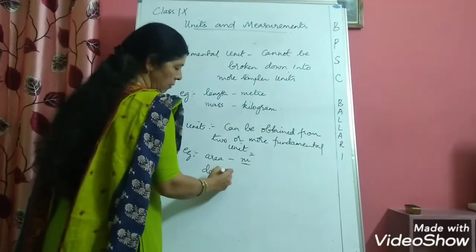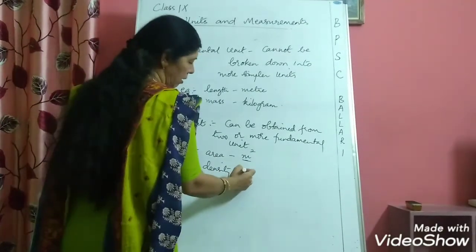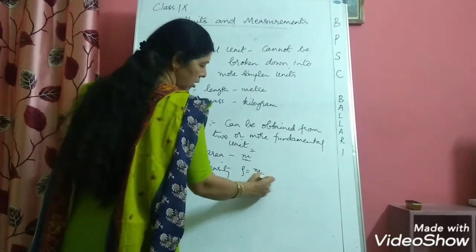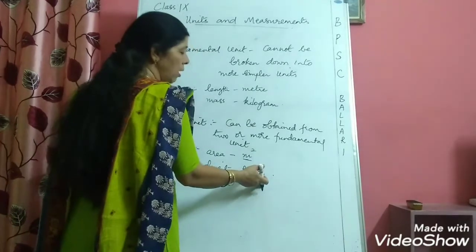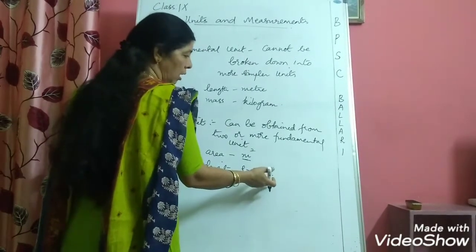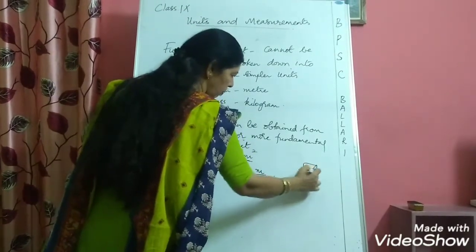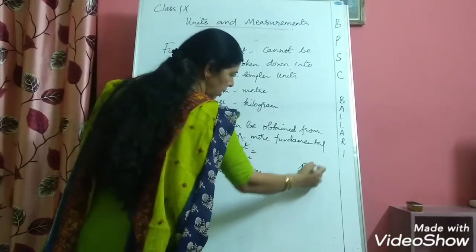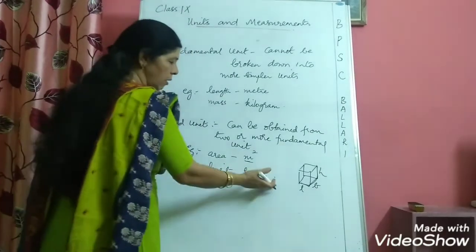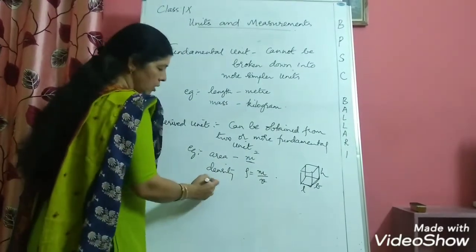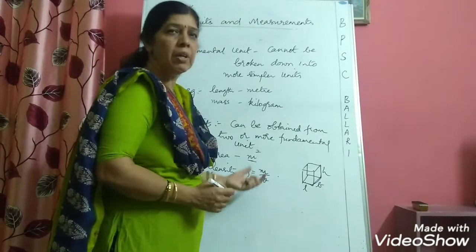Likewise you have density. Density is also a derived unit. To calculate the density you require mass and volume. Volume again is a derived unit only, because if you want to calculate volume, then you have to go for the length, breadth and height. Suppose you want to calculate the volume of a cube, then you should know the length, breadth and height. If you know all this, then you can calculate volume. So density will also be a derived unit. Likewise you have force. Force is also a derived quantity and it has derived units.